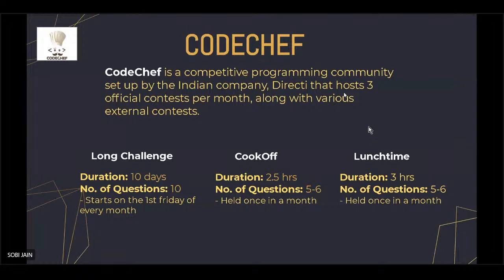So it basically hosts 3 official contests per month. One is this long challenge, second is cook off, and third is lunchtime. So long challenge has a duration of 10 days, and generally the number of questions offered by the contest is 10, and it starts on the first Friday of every month. Similarly, cook off, the duration is 2.5 hours and 5 to 6 questions are there. And in lunchtime, the duration is 3 hours and the questions are again 5 to 6. Both cook off and lunchtime are held once in a month and most probably on weekends.